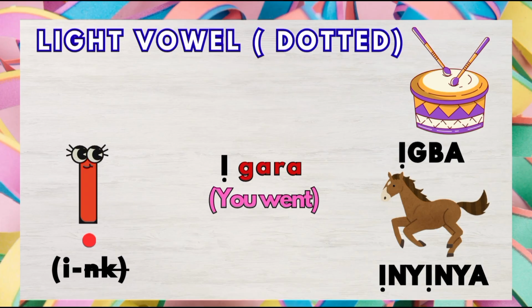So let's go for the sentence. I gara. I is the pronoun you. You went. I gara. So can you say I? That's the light I.